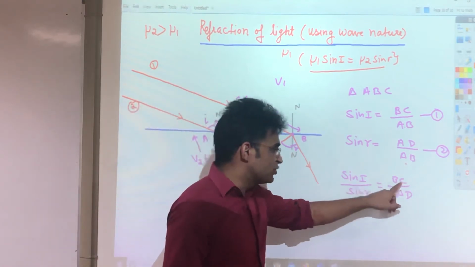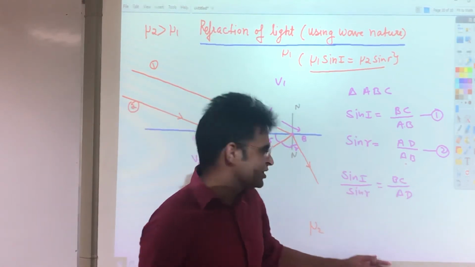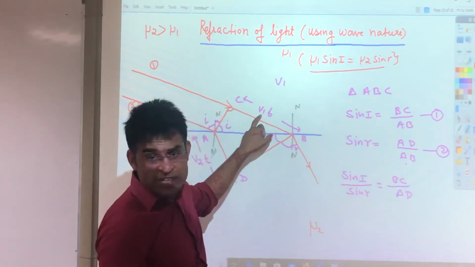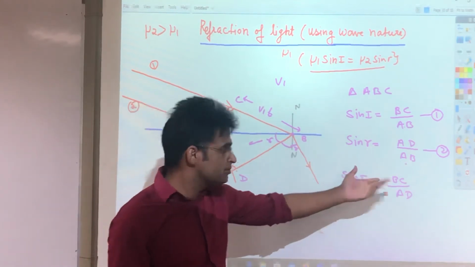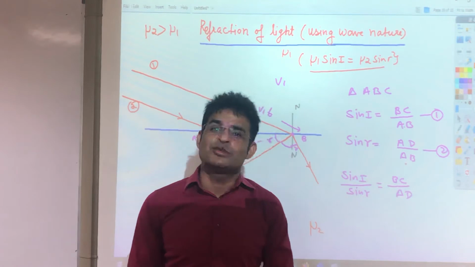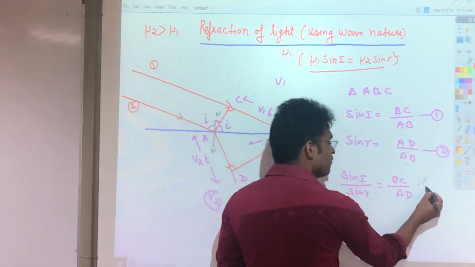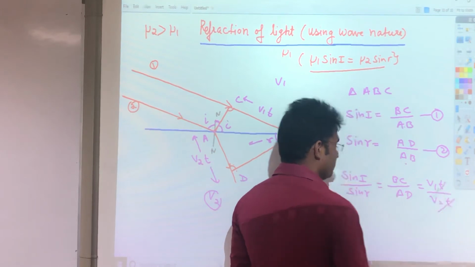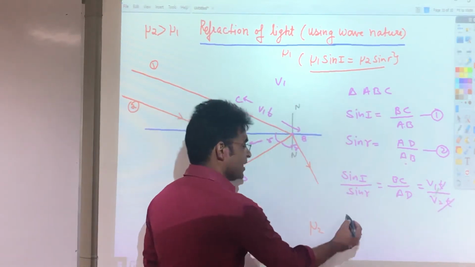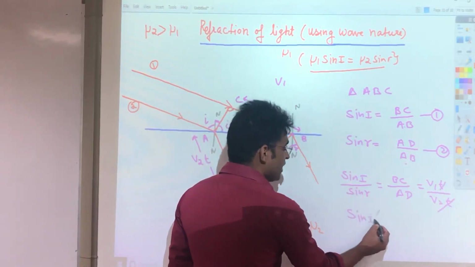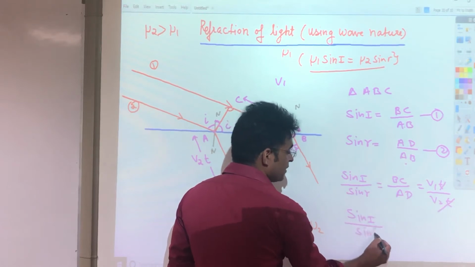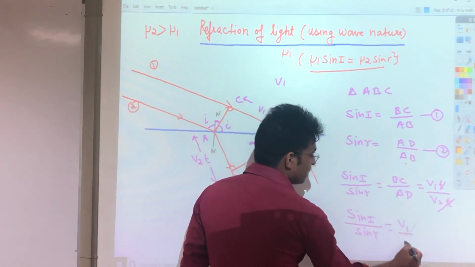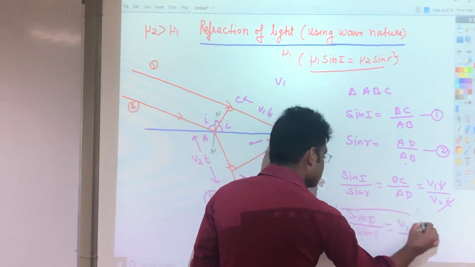So I put that value of CB. BC or CB are the same thing. BC is v1t, and AD is v2t, because distance is equal to speed into time. So if I write v1t divided by v2t, we know t will get cancelled. So finally what I am getting is sin i divided by sin r is equal to v1 divided by v2.